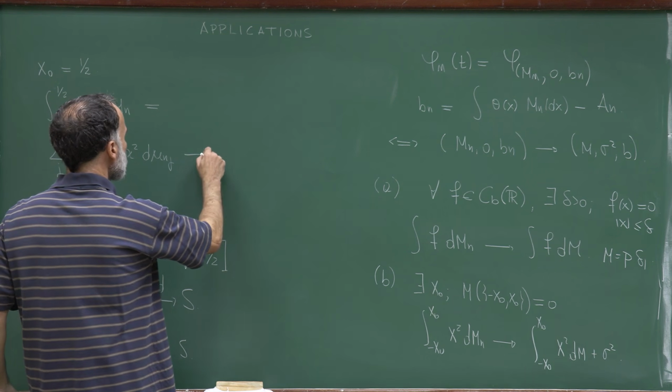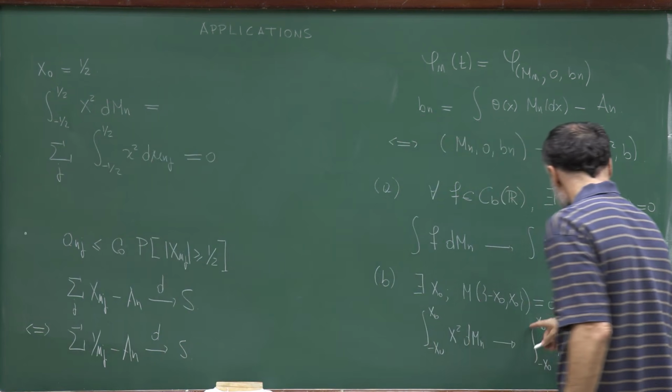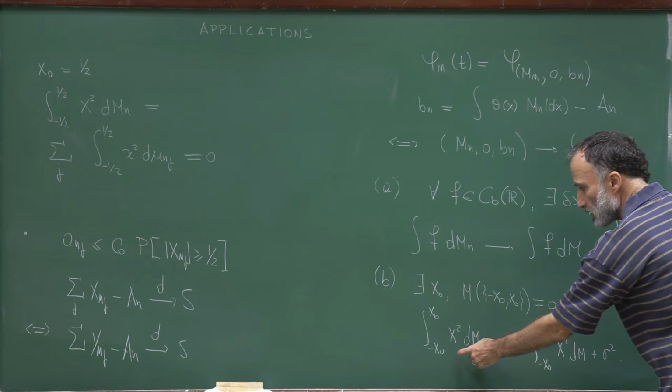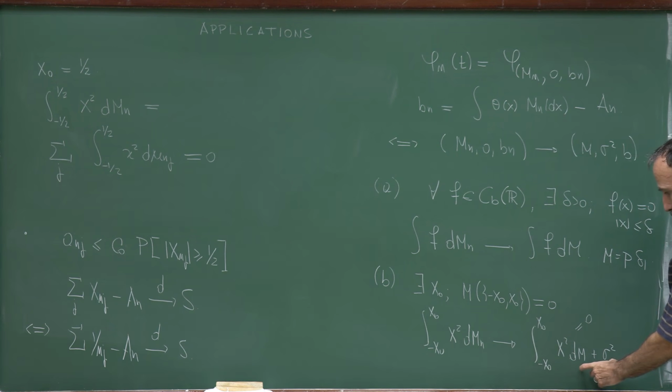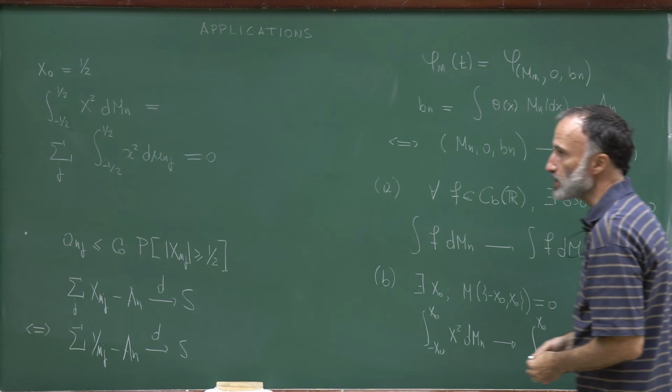So this is identically equal to 0. And therefore, since this integral is equal to 0, this expression converges to that expression, provided I take sigma squared equal to 0. So I have already obtained what m has to be in the limit, and I now obtained what sigma squared is in the limit.